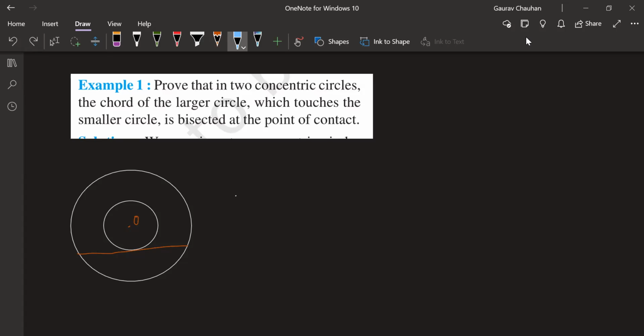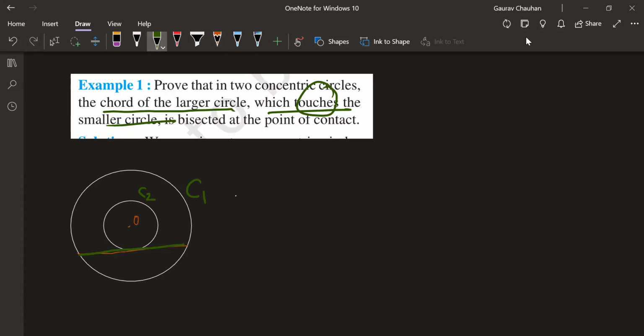So we're going to draw these two circles, concentric circles, and just to understand this question a little bit more, let's keep listening to me as we're drawing these concentric circles. The chord of the larger circle, which touches the smaller circle. What does this mean? Eyes on the board for a minute. Chord of the larger circle, which touches the smaller circle, means I have a chord here. It is a chord for the bigger one. Let C1 be the bigger circle. It's a chord for this one, but for C2, it is a tangent. The word touches is used.